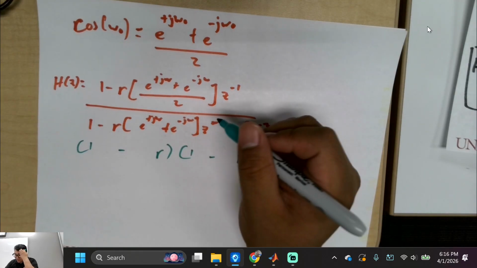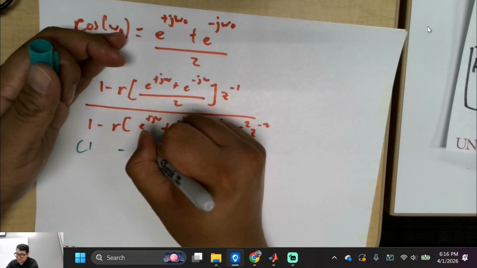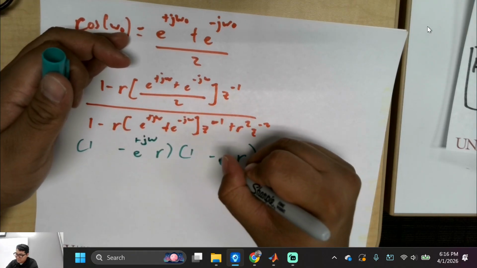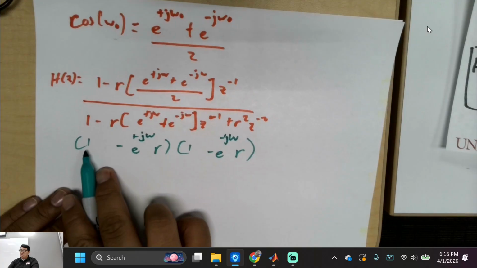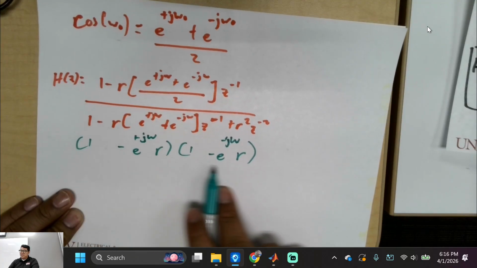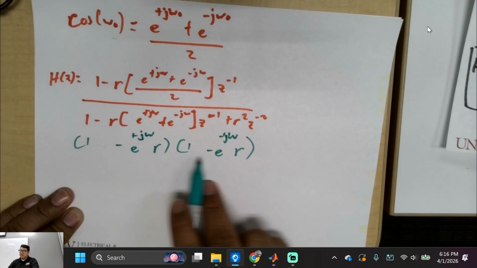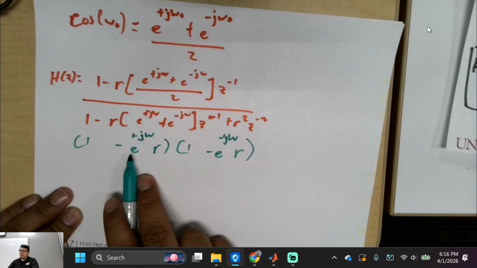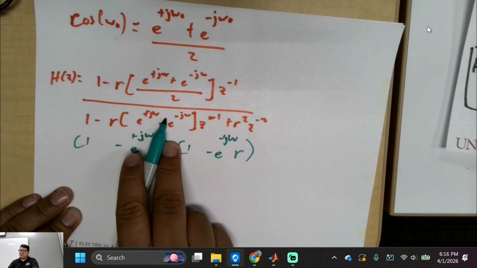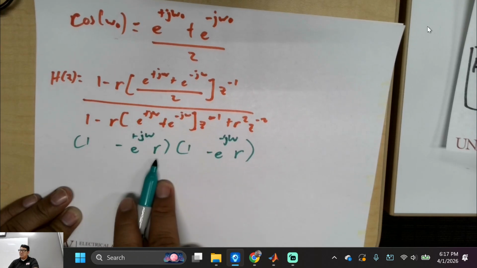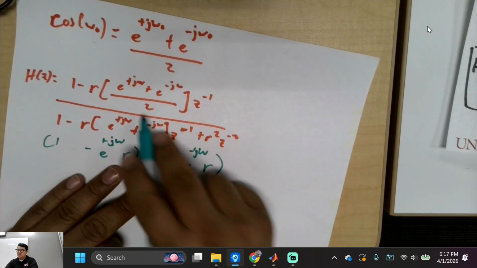Does anyone mind if I do the following? Oh, it might be as simple as this. Is that cool with everybody? 1 times 1 gives me 1. This times this gives me this right here, right? And this right here is the positive frequency. This right here is the negative frequency. Boom, right? And they share r. Is that cool with everybody? At the poles? And then what about here?